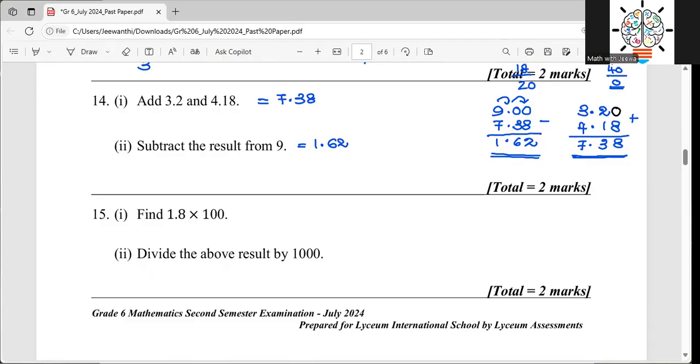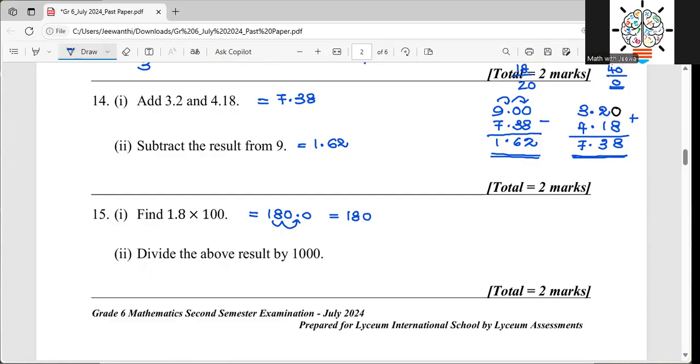Therefore, the decimal point should be moved to the right side 2 steps. So then what will be my answer? 180.0. Earlier it was here 1, 2. Now I have moved 2 steps, right? But there is no point of keeping the 0 like this. Therefore, my answer is just 180.